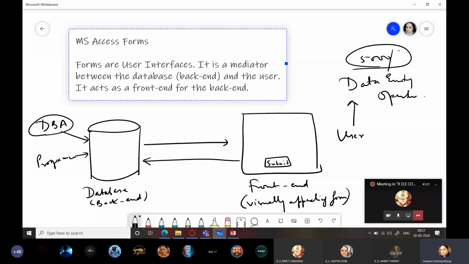And he is not given the privilege to delete anything. He will not have the delete privilege. He will be able to add something, he will be able to modify the records, but not delete any record. That privilege only lies with the higher authorities. That is, it lies with the DBA.